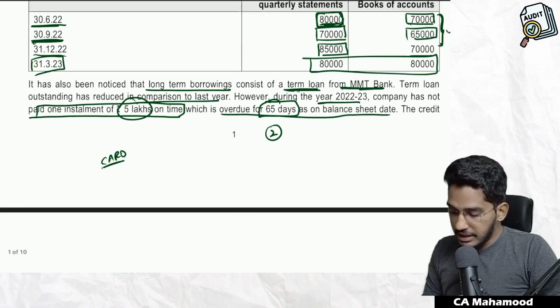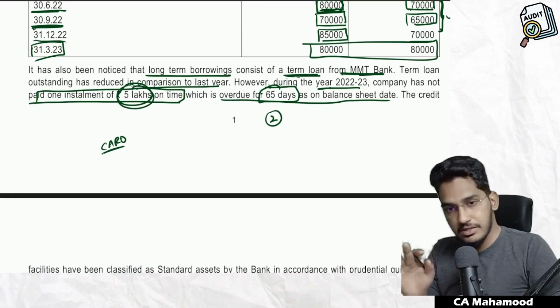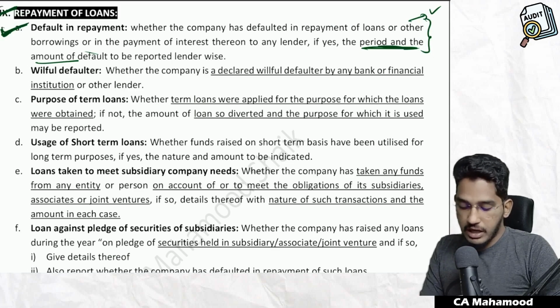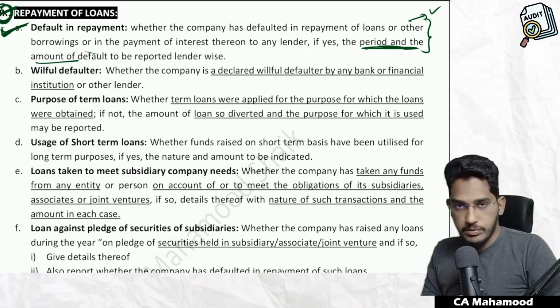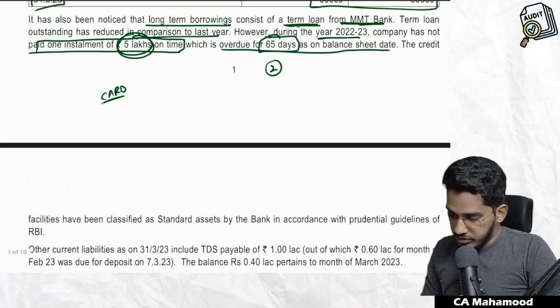Now you tell me, here the client has made a default. How much amount? 5 lakh. Am I required to give a negative comment? Yes, you are required to give a negative comment. So even if there is a negative comment, I will give it in CARO in point number 9 of the reporting requirements. Able to understand everybody? Next one. So let us see a few more things.